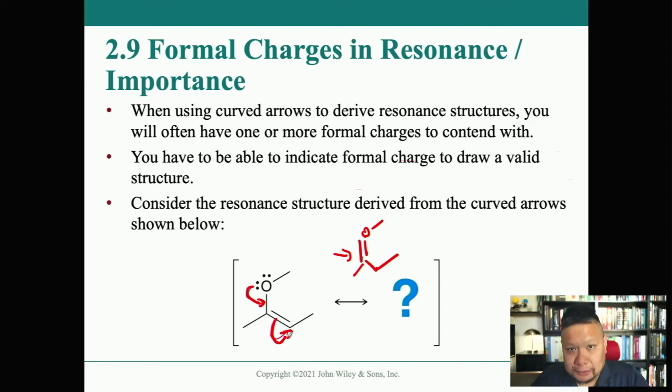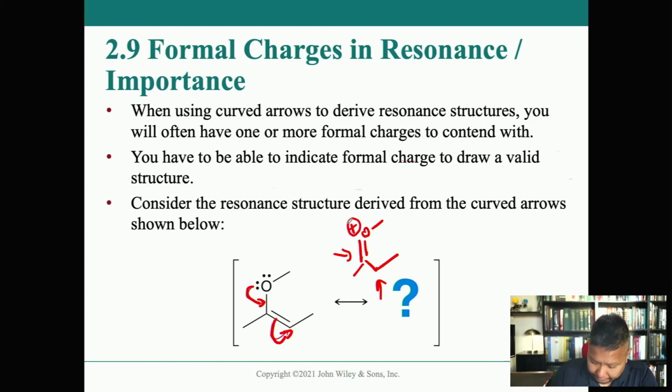But the problem is that what I've drawn isn't complete because it doesn't show the formal charge now. This carbon right here looks like just a regular old carbon. But in fact, since I've taken a pair of electrons from the oxygen to form this double bond, this oxygen now is positively charged as far as the formal charge goes.